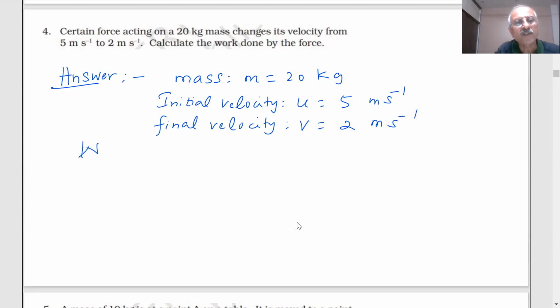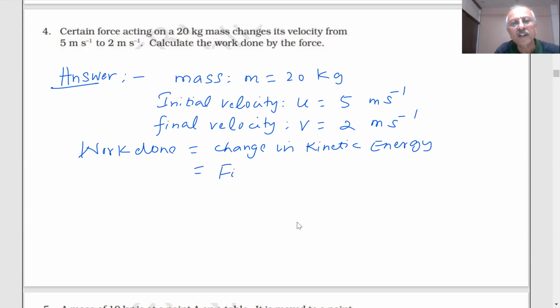What is the work done, students? Work done is equal to change in kinetic energy. Very important. We have derived the formula that the work done is equal to change in kinetic energy. So final kinetic energy minus initial kinetic energy.